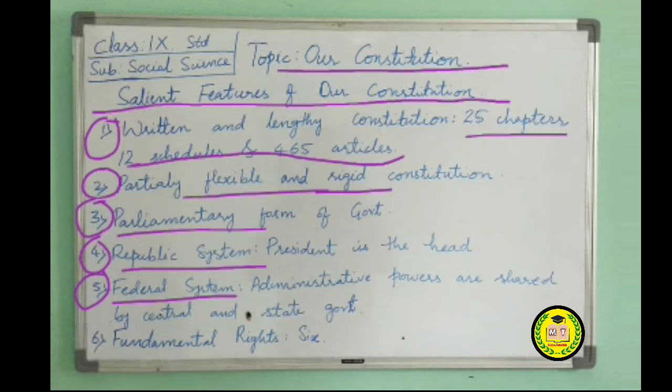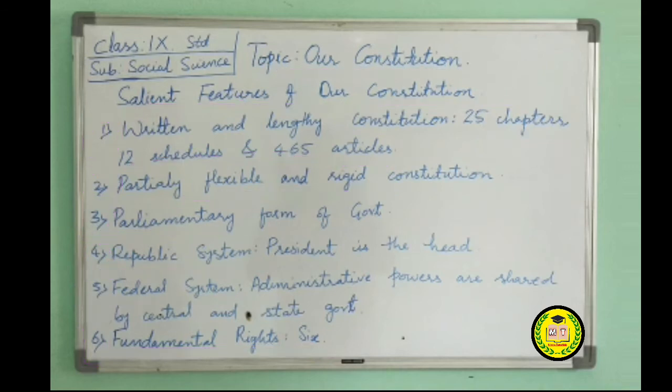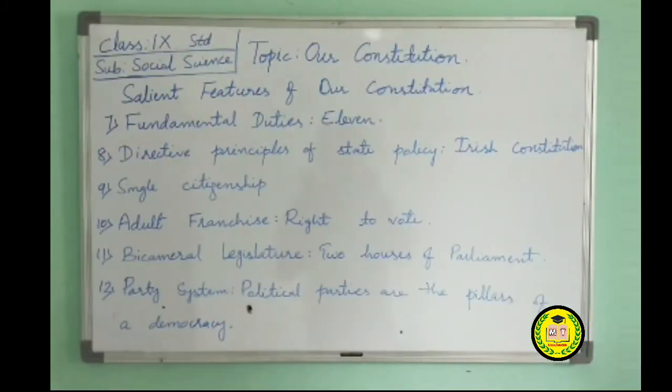Next are fundamental rights. The rights that the Constitution has given to the people are called fundamental rights. No law of any government, central or state, or any organization can deny these rights. If the fundamental rights are taken away or endangered, the citizen can directly appeal to the High Court or the Supreme Court.